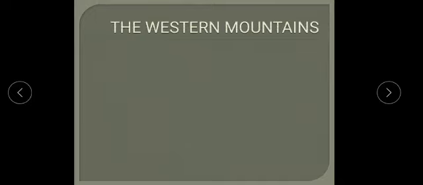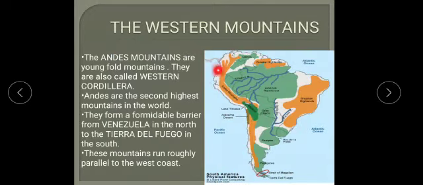The Western Mountains are located toward the west of the continent, in which you can see the Andes Mountains extending from north toward south. The Andes Mountains are young fold mountains. They are also called the Western Cordillera. Cordillera means a chain of mountain ranges.